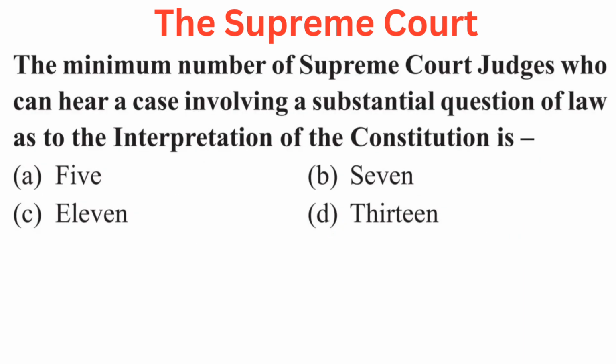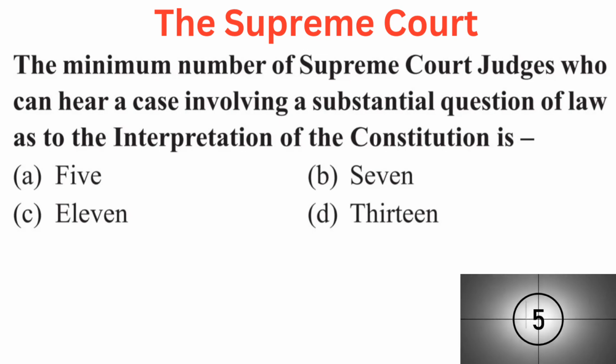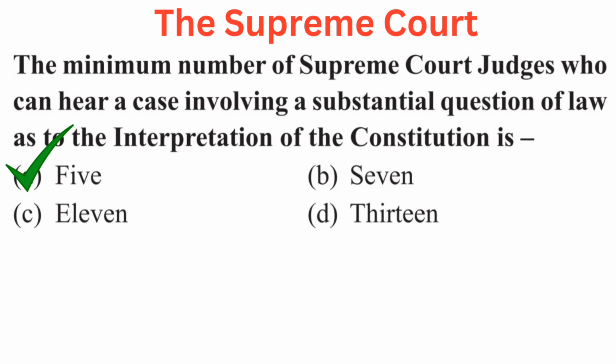Your question is the minimum number of Supreme Court judges who can hear a case involving a substantial question of law as to the interpretation of the Constitution is. Your options are A 5, B 7, C 11, or D 13. Right answer is A 5.